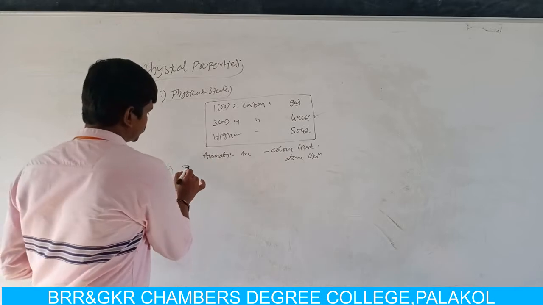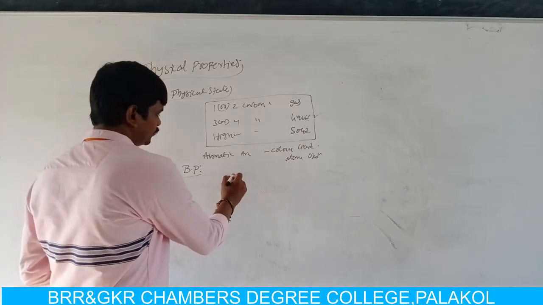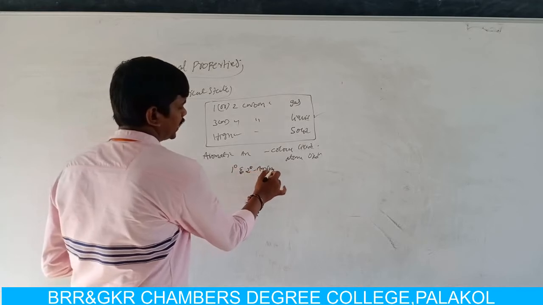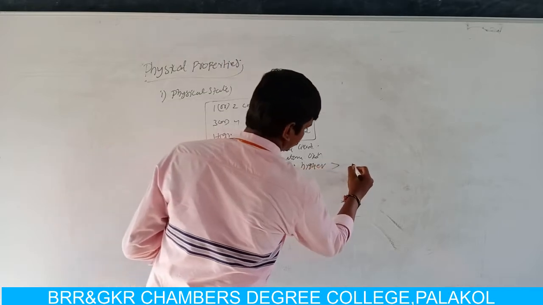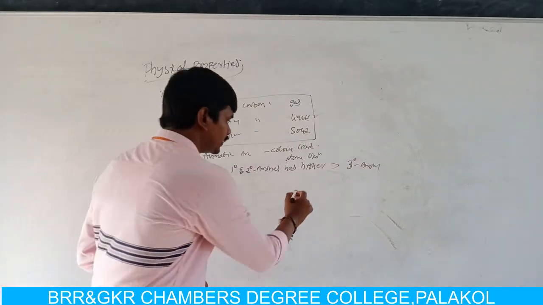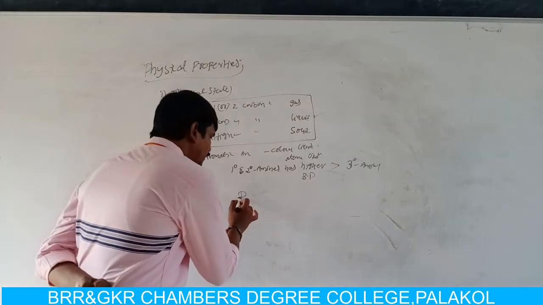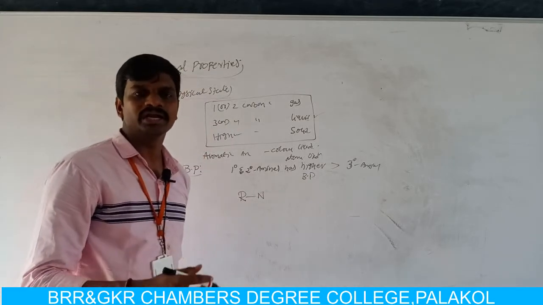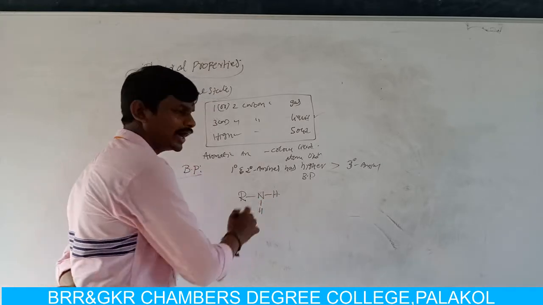Now the next physical property is the boiling points of amines. Primary and secondary amines have higher boiling points than tertiary amines. Why? Because in primary and secondary amines we observe hydrogen bonding. Hydrogen bonding is a partial bond between a more electronegative atom and a hydrogen atom. Here in a primary amine, nitrogen is attached to two hydrogens.